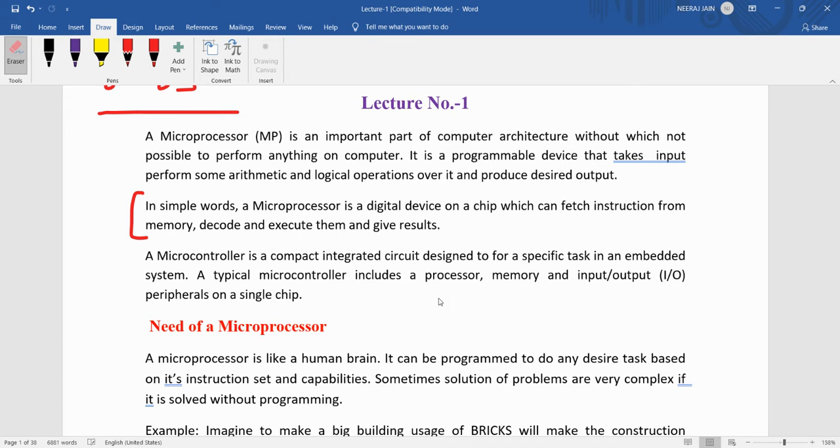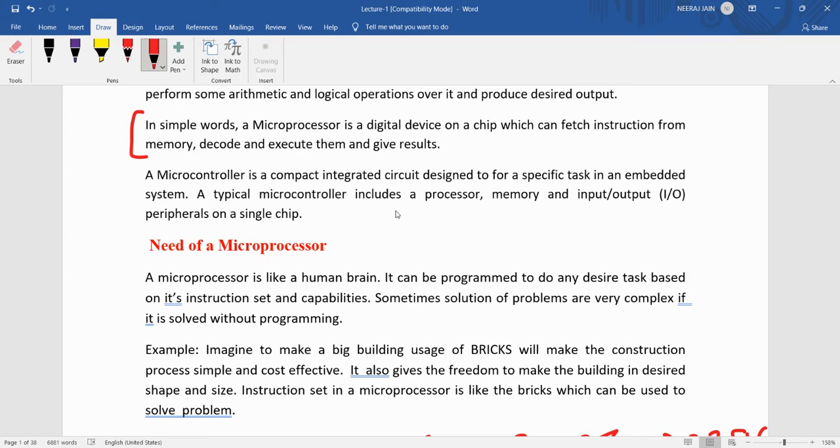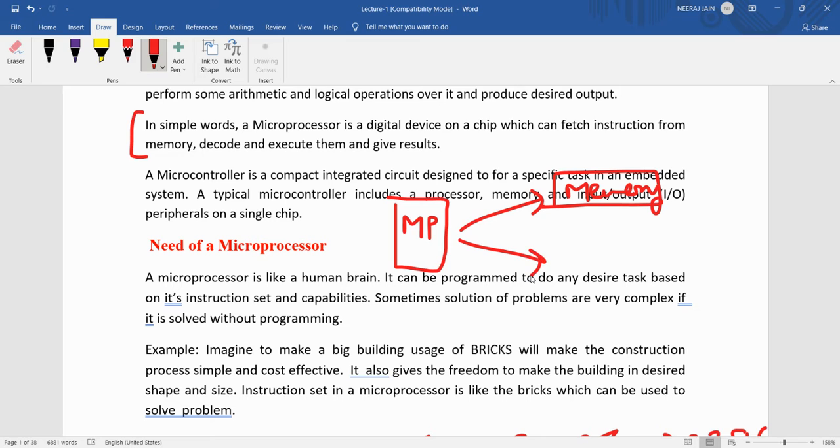Basically, the microprocessor is connected with the memory and input output devices. So throughout the chapter, we will see the link between the microprocessor and memory, and the microprocessor and the input output devices.